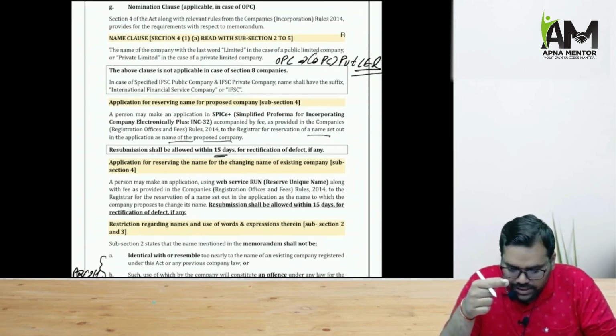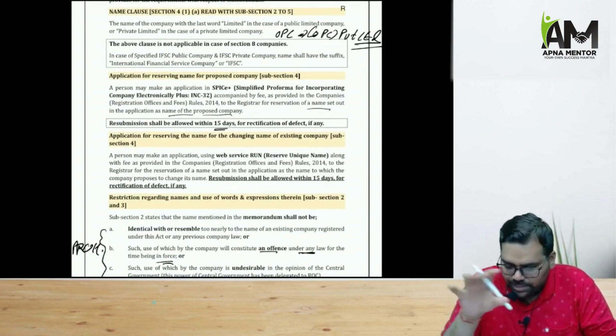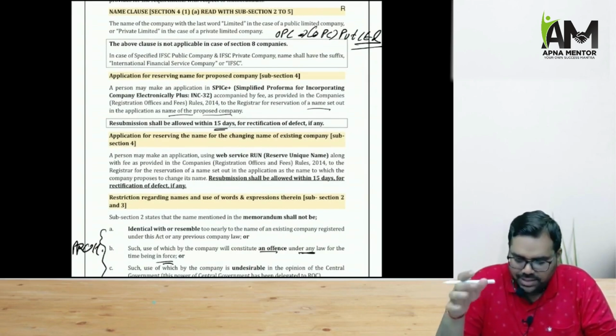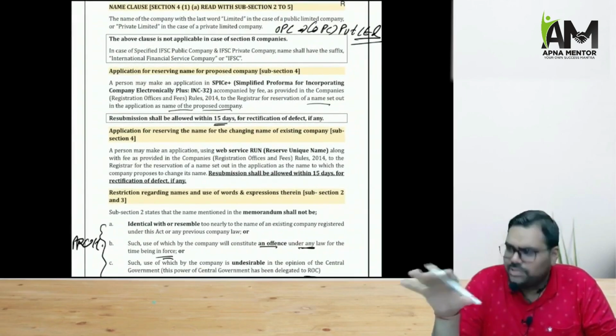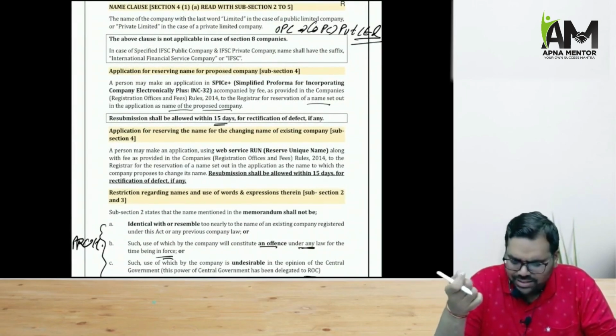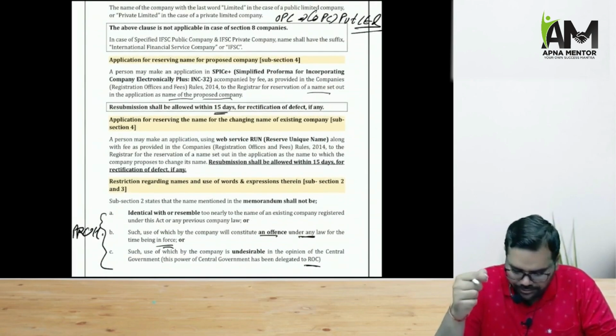Now, when the application for reserving the name is made by the existing companies, right, then again resubmission shall be allowed within 15 days if there is any kind of defect. For new companies, we have the SPICe+ form, and for the existing companies, they can also use the RUN form, Reserve Unique Name form, along with the fee.